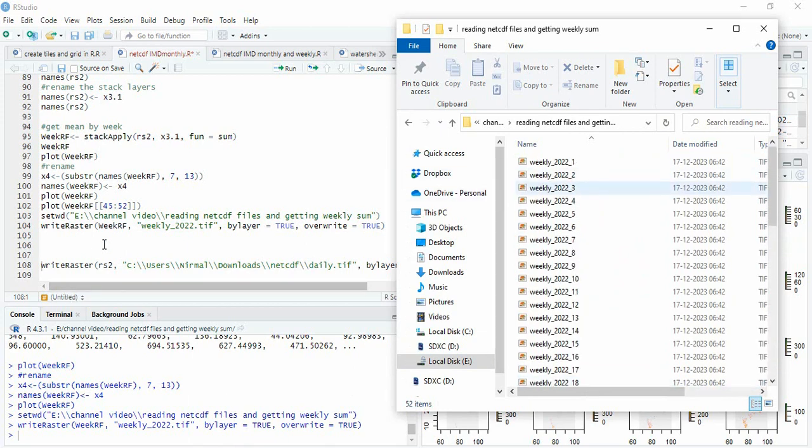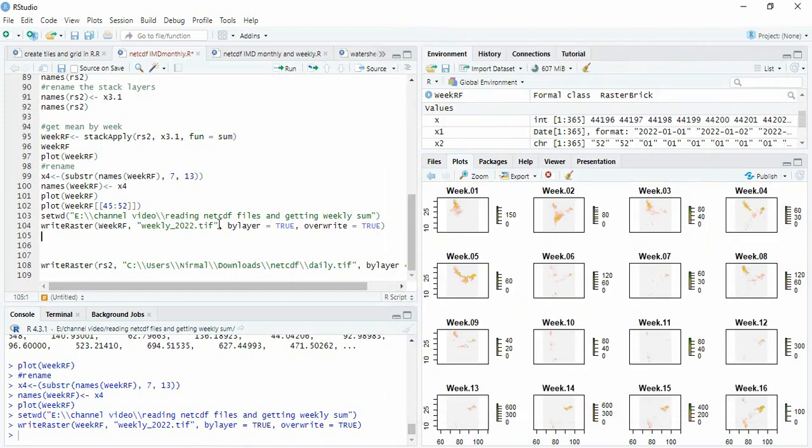So this is weekly rainfall for year 2022, developed from netcdf format rainfall data supplied by IMD.